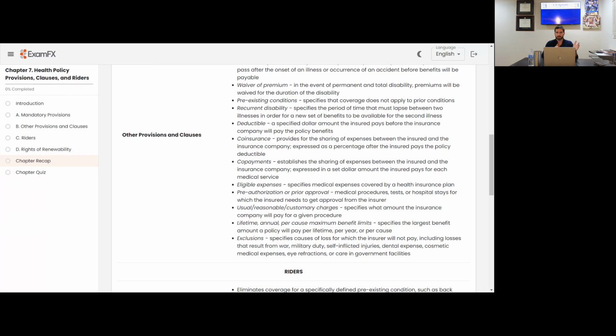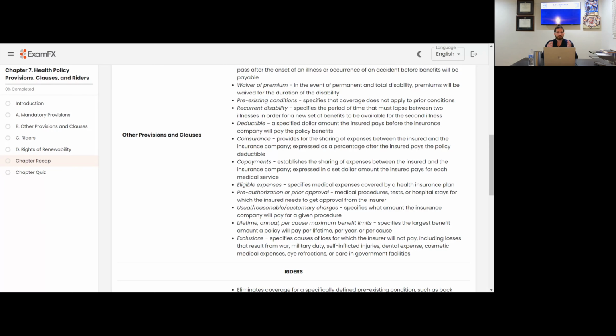Exclusions. This overlaps with the life insurance aspect as well. Specifies causes of a loss for which the insurer will not pay. This includes losses resulting from war, military duty, self-inflicted injuries. This is where it gets different than life insurance: dental expense, cosmetic medical expenses, eye refraction, or care in government facilities.